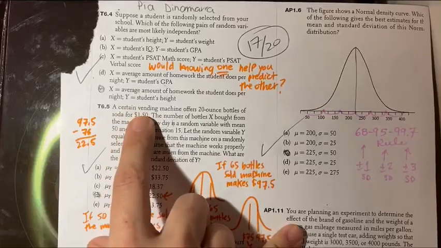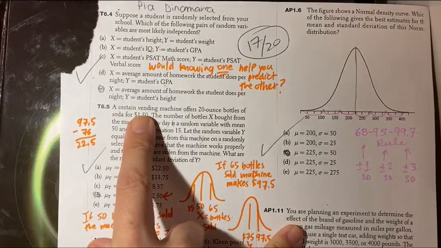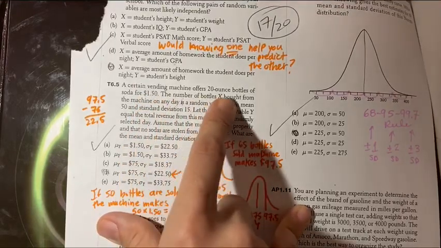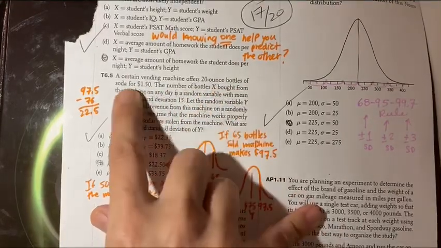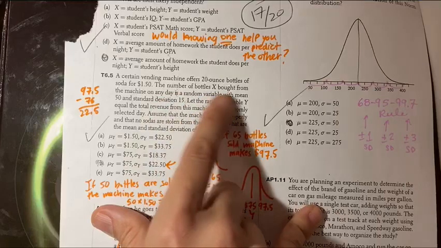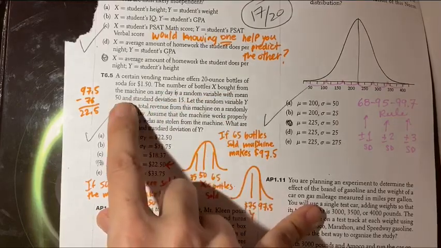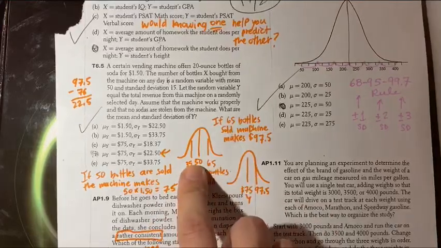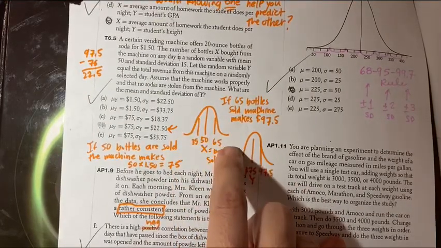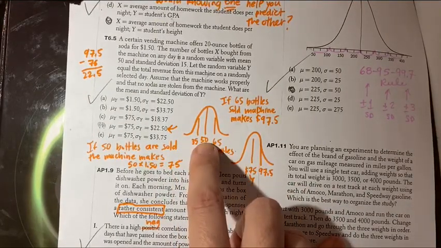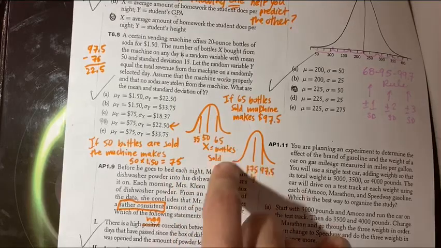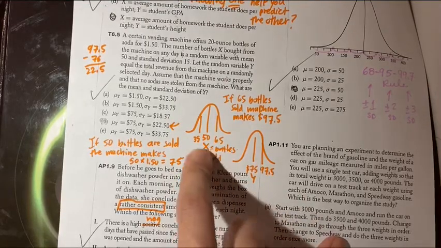What's next? Okay, so let's take a look at 6.5. It says a certain vending machine offers 20 ounce bottles of soda for $1.50. The number of bottles bought from the machine on any day would be 50 with a standard deviation of 15. So you can kind of see this graph I made. On average, we sell 50 bottles of soda from the machine plus or minus 15. So this graph shows us the distribution of bottles sold.